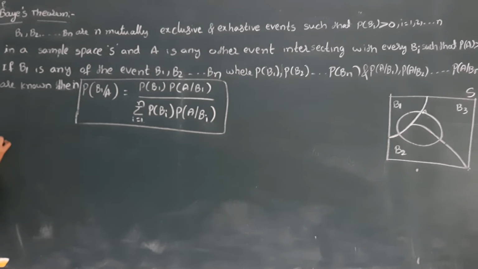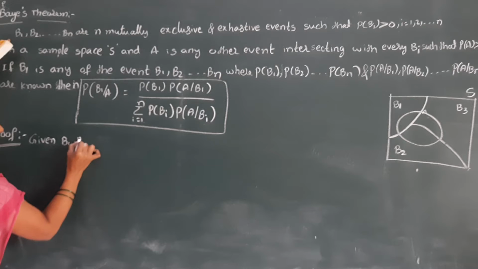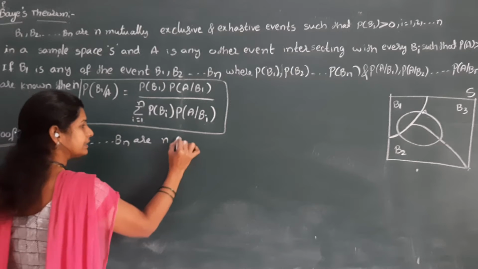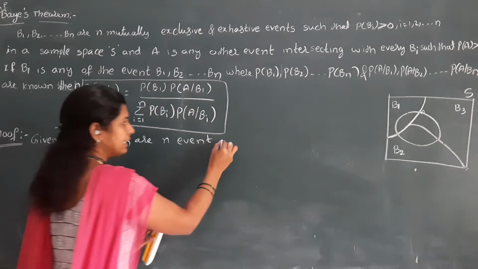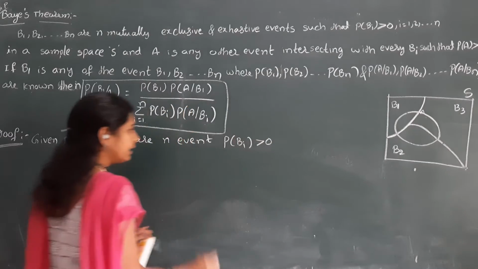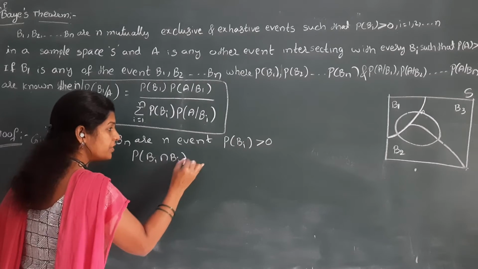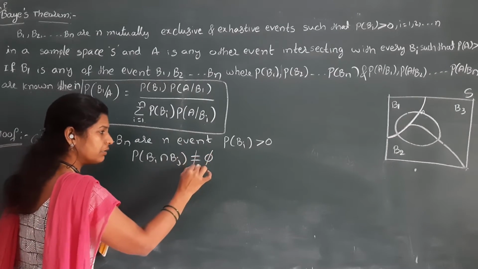Now see here, the proof. In the given statement, B1, B2, and so on up to Bn are n events, and it is clearly mentioned that P of Bi is greater than 0 and P of Bi intersection Bj is equal to 0.